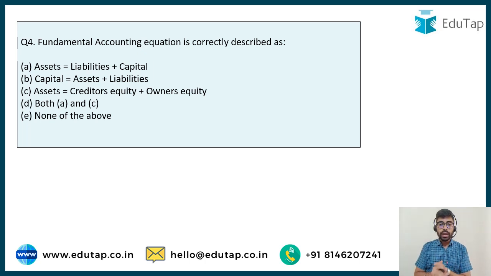Now let's move on to another very important question. Fundamental accounting equation is correctly described as. So this is the fundamental equation of accounting. A question has already been asked in the SEBI examination with regard to this equation. So the options are: assets is equal to liabilities plus capital; capital is equal to assets plus liabilities; assets is equal to creditors equity plus owners equity; both A and C or none of the above.